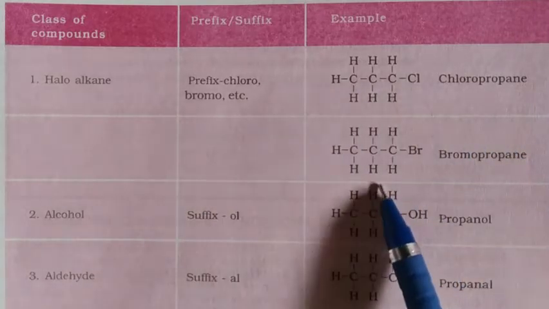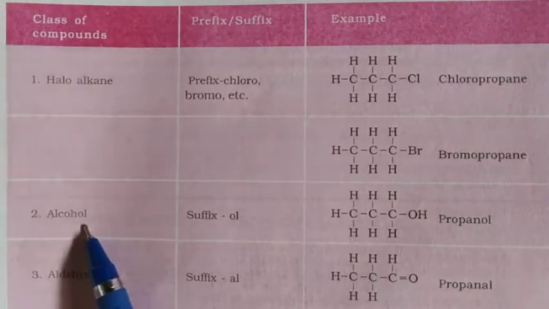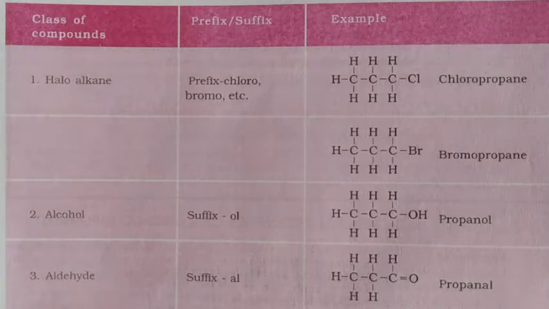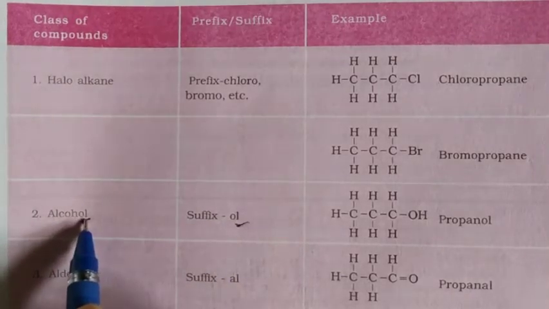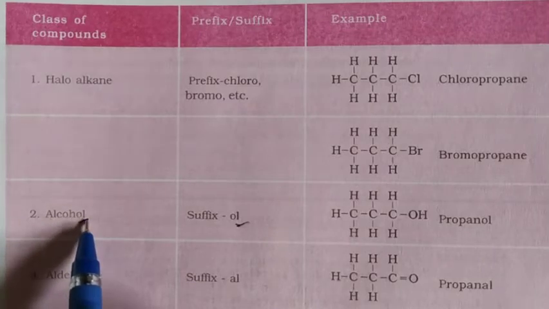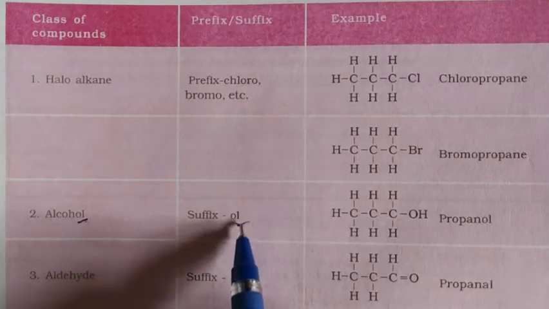Okay, now let's come to the second class of compounds, alcohols. See children, here the suffix OL is used. In alcohol, the last two letters are OL.